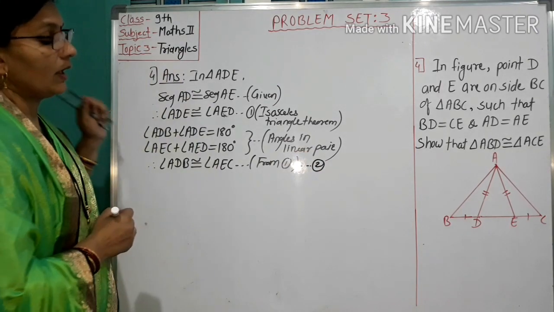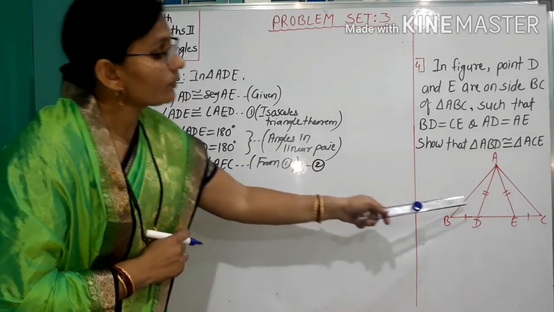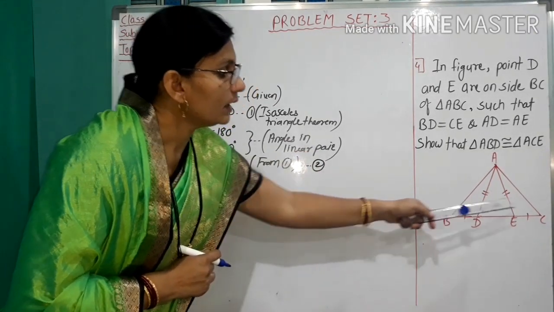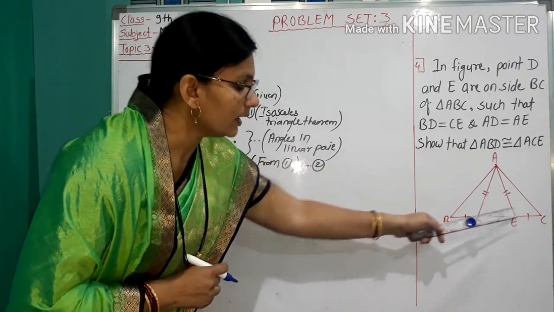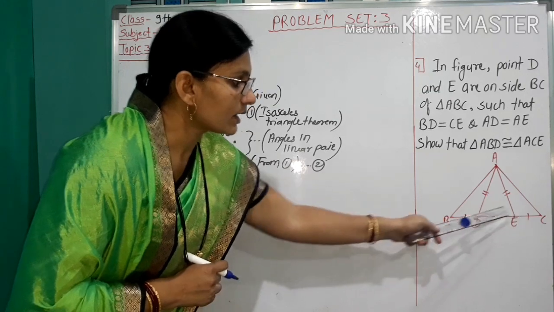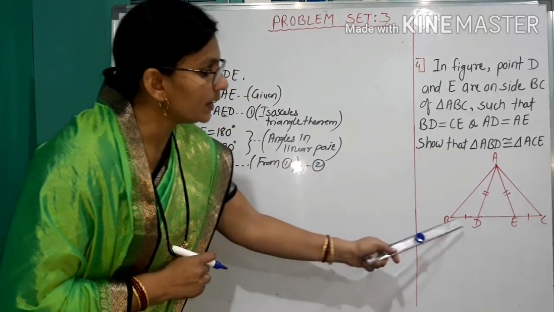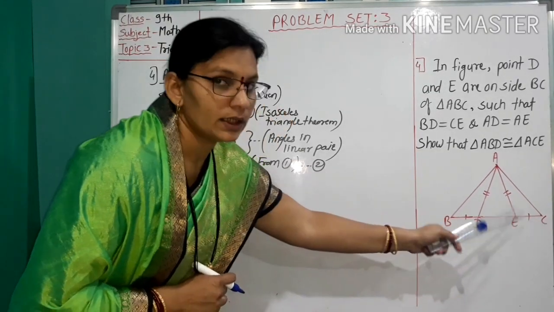Then consider these two triangles. In these two triangles, this side AD congruent to side AE. These two angles are congruent from 2 and this BD congruent to CE given.